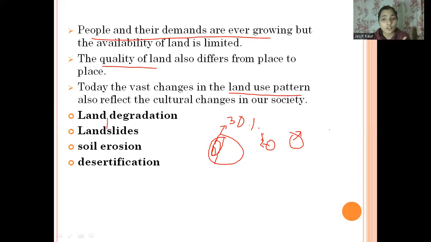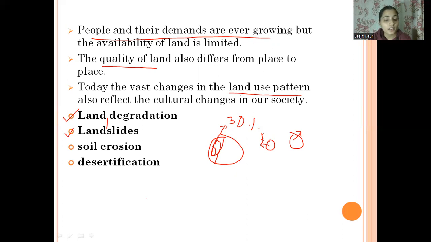And as the construction activities and the agriculture activities are increasing, these are causing threats to the environment. Which threats are being caused by these activities? The first one is land degradation. It means the quality of the land or the fertility of the land is decreasing day by day, because we are putting so much pressure on the small quantity of land. And then second is landslide.